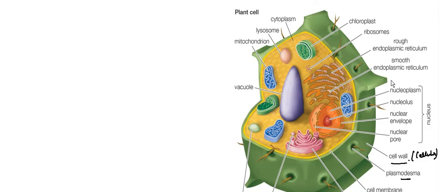Then, like the animal cell, they have rough endoplasmic reticulum and smooth endoplasmic reticulum. Ribosome is also present. Chloroplast is present, which does photosynthesis. That is the main process of a plant. Then we have cytoplasm. Then we have lysosomes, which act as a suicidal bag. Then mitochondria is present for respiration.